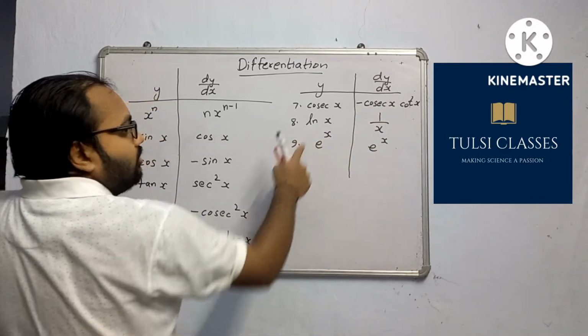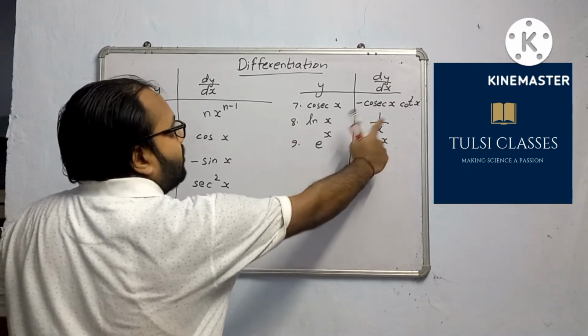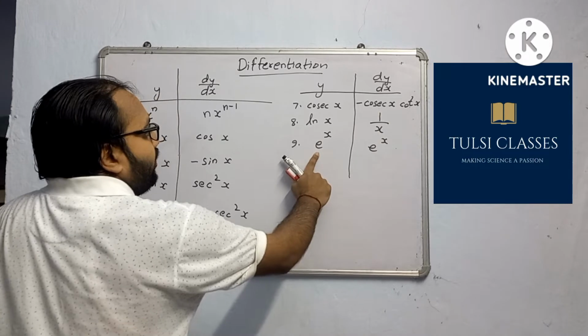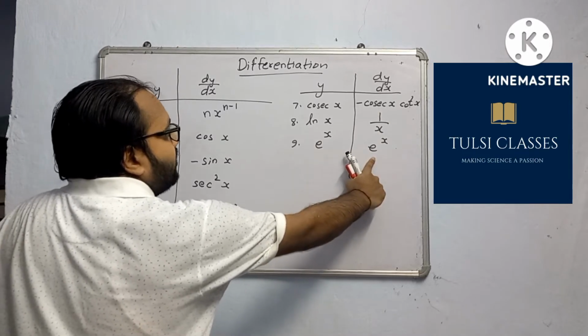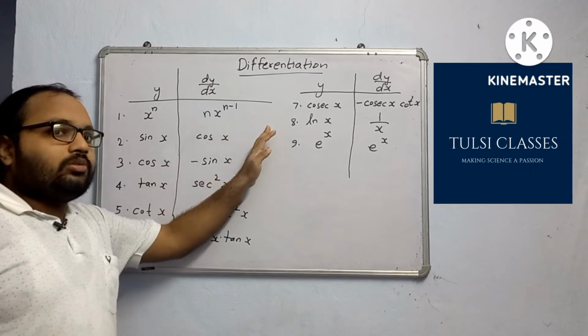For ln x, which is log x with base e, its differentiation is 1 by x, and e raised to the power x is e raised to the power x only. So these are the formulas. These 9 formulas you have to remember.